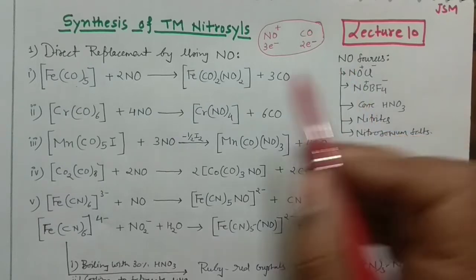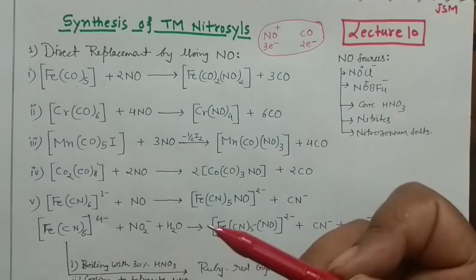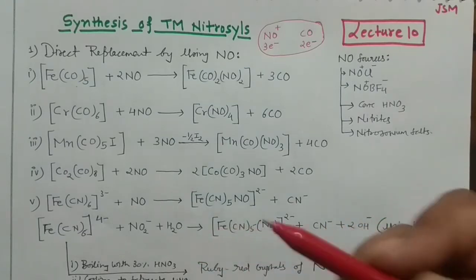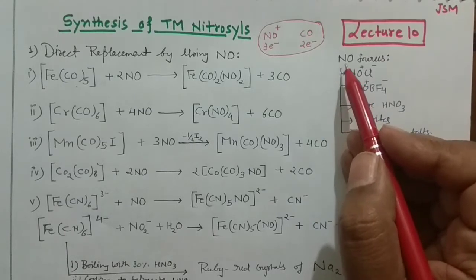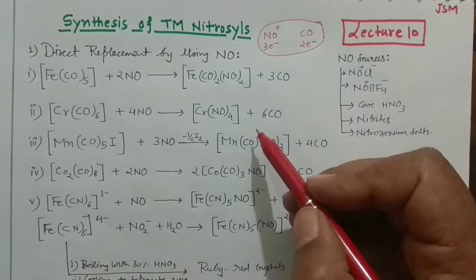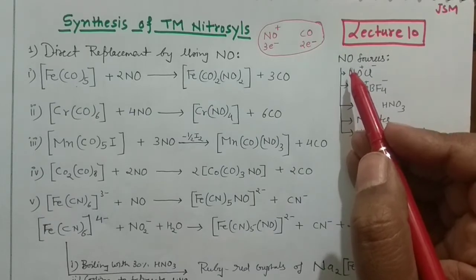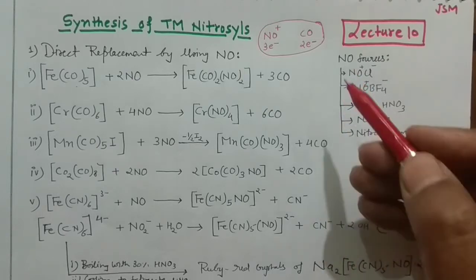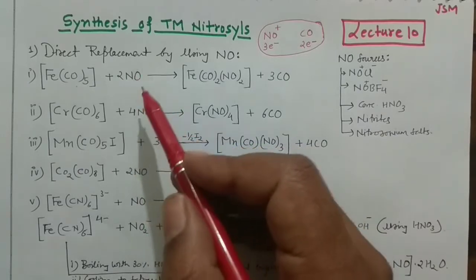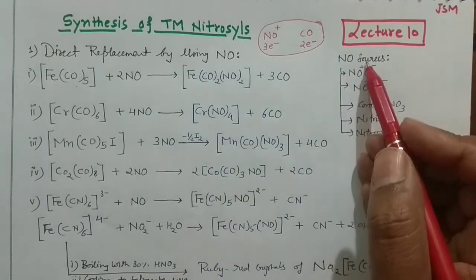In the case of transition metal carbonyls, there is no problem with high temperature and high pressure with excess carbonyl. But in the case of nitrosyl, if the temperature and pressure are too high for the synthesis of these complexes, this high temperature and pressure can cause unfavorable oxidation and your complex may decompose. So that's why it is advisable not to use such high temperature and pressure, but you use the sources of the nitrosyls instead.